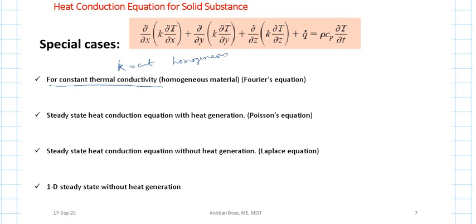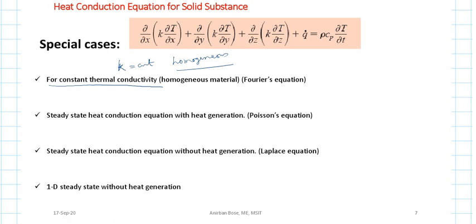So this is the assumption. If the material is homogeneous, that means with spatial variation k will not change. Previously we have already considered that k is the same in all directions. That means we have considered k is isotropic. That was inherent in this equation. But we have not yet considered that k is constant in this equation.